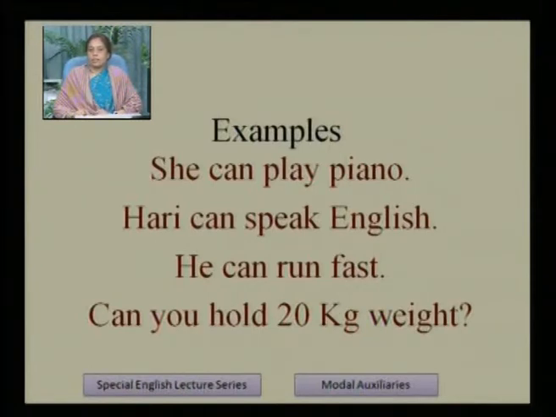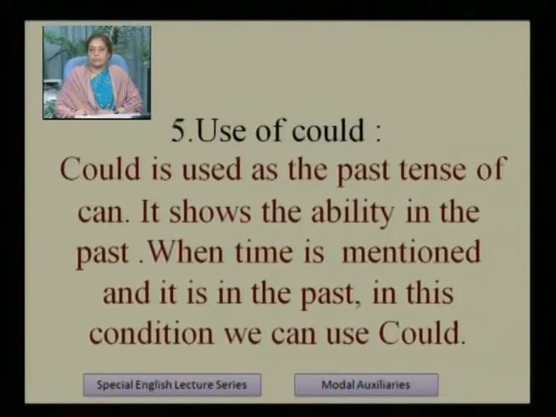How can he run? He can run fast. Here also the ability of running, he can run fast. So if we have to show this ability, then we have to use can. Can you hold 20 kg weight? Here also the ability to hold the weight, how much weight can you hold? So here also we have to use can. This is in interrogative form, the others are in affirmative form. We can make interrogative, affirmative or negative, whatever we have to make according to the circumstances.